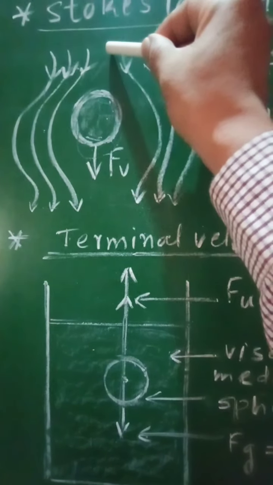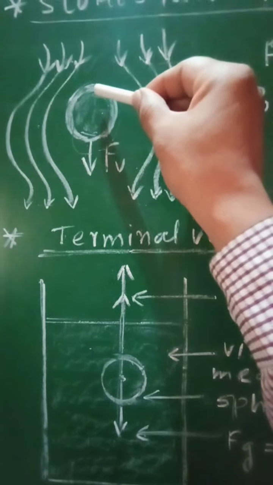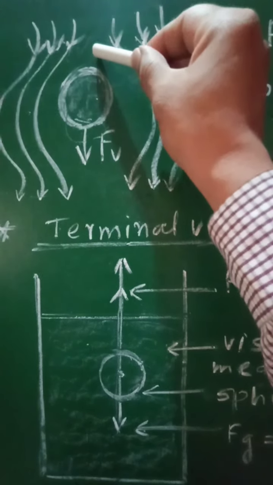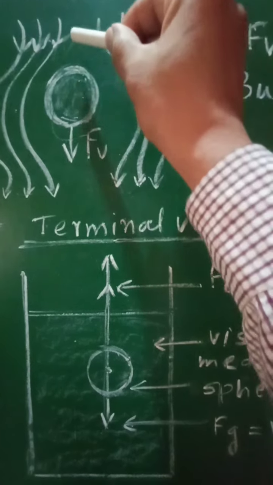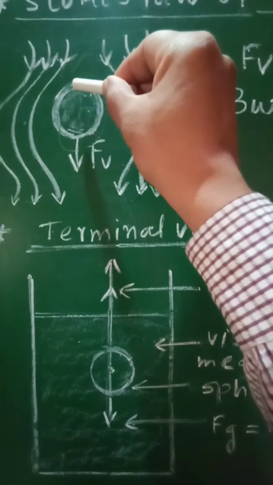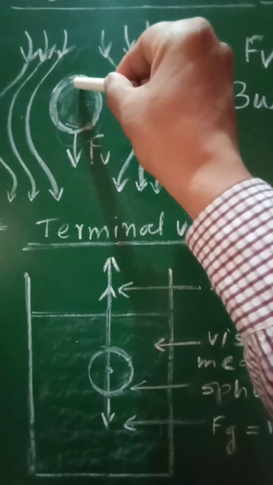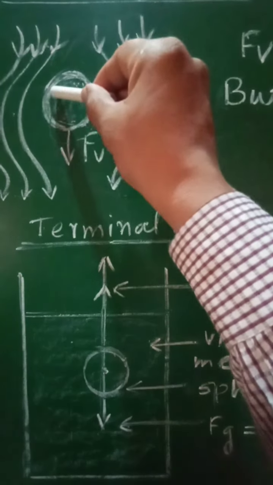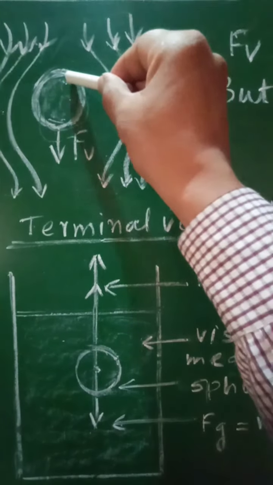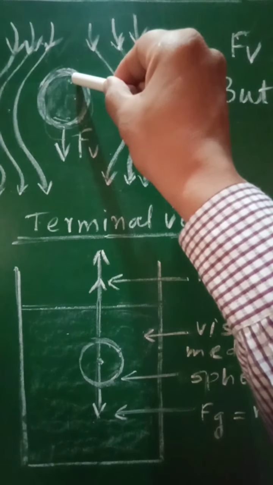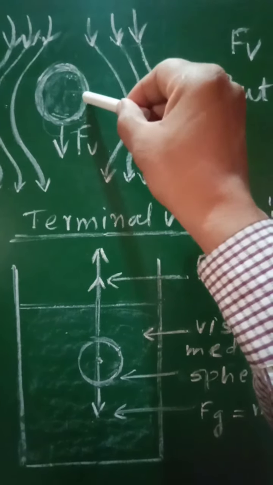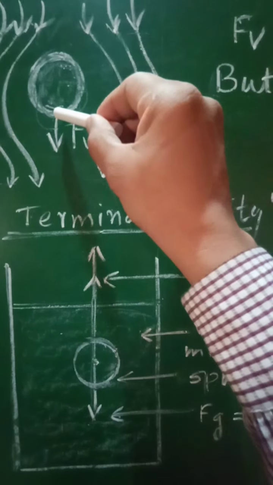It is released from the top, so first it will move with increasing velocity. That means this spherical body will initially possess acceleration. After some time, after covering a small distance, it will attain a constant velocity, so that the acceleration of that body will be equal to 0.